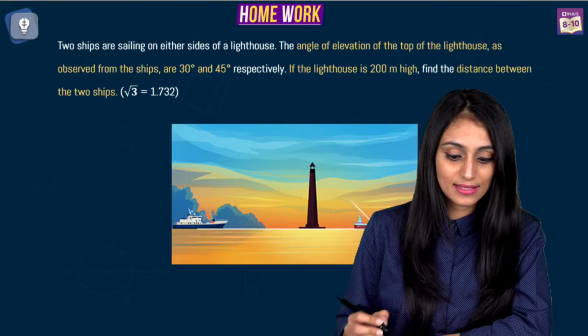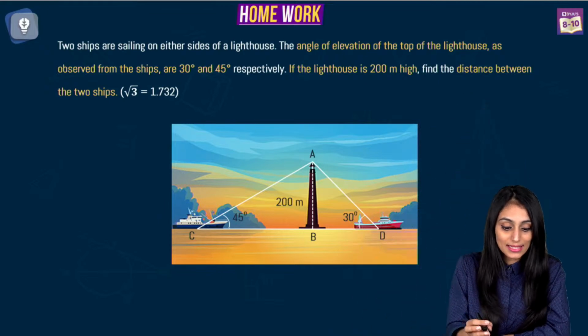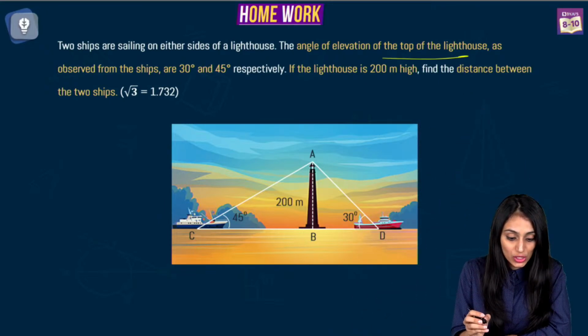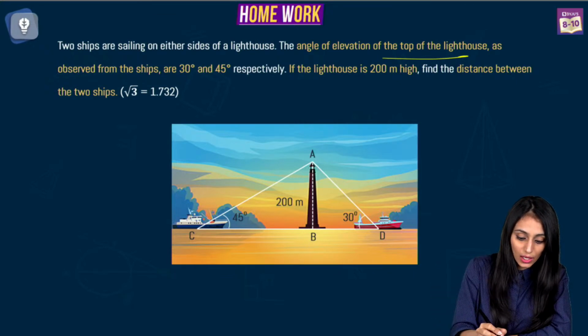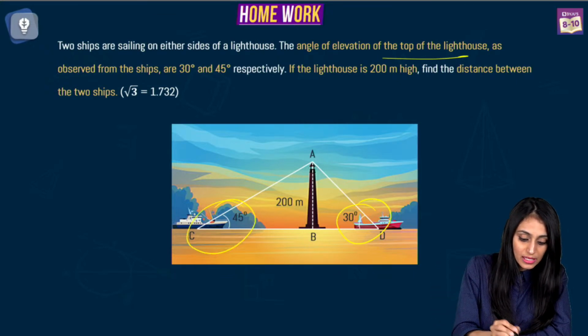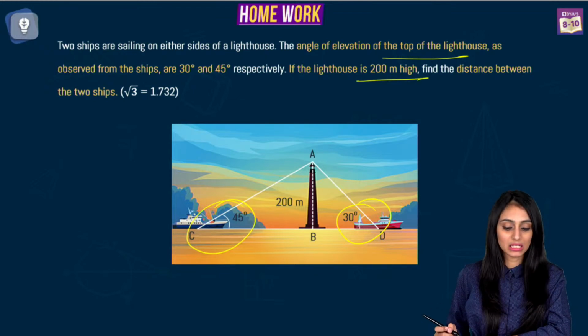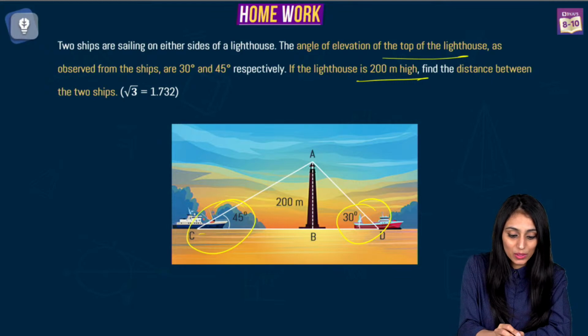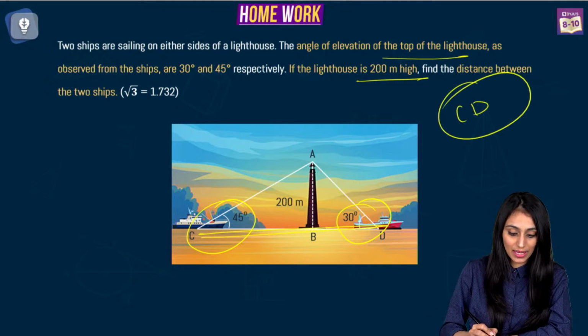Alright, so first of all, this is the lighthouse that we have, and on either sides of the lighthouse, we can see angle of elevation is formed. There are two ships. So from this ship, when we observe the top of the lighthouse, the angle of elevation from here is 30 degrees and this is 45 degrees. Right, and the lighthouse is 200 meters high. So we have to find out the distance between the two ships. That means we have to find out this CD over here.